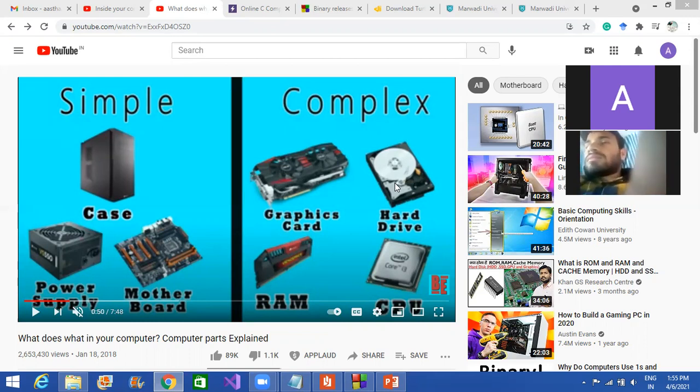So whenever your PC is giving you the alert that your memory is full, that is because your hard disk is full. Your game, your simple Word document or a PDF file, your images, videos, and everything is being stored into your hard drive. Now coming upon to your interesting topic, that is graphic card.